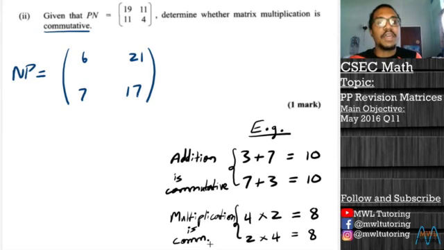But if we look at what we have here, we have NP. This is what we calculated the first time around. But when they switch the order to PN, we get different values.